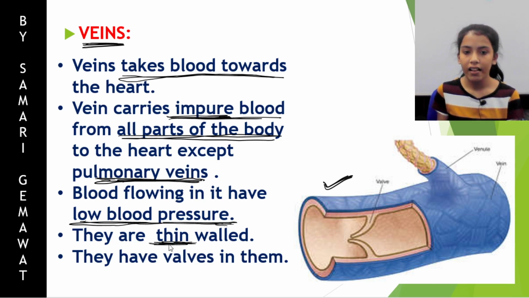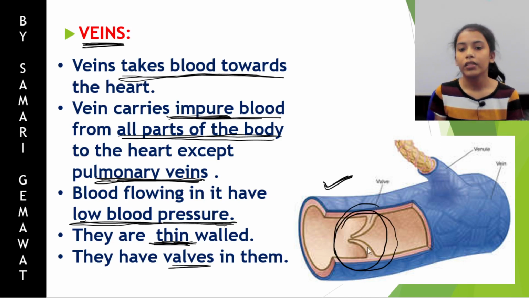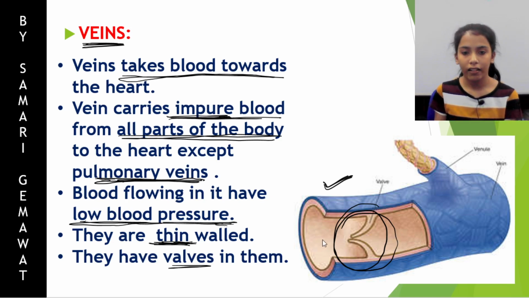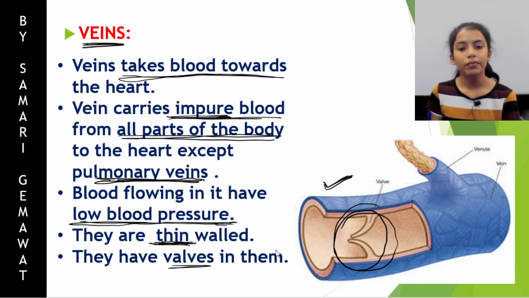Therefore the veins have thin walls and they have valves in them. This is a valve. I told you that their function is to prevent the backflowing of blood. In veins the blood is flowing at a low blood pressure, therefore there is a chance of blood backflowing. Therefore the valves prevent the backflowing of blood in veins.